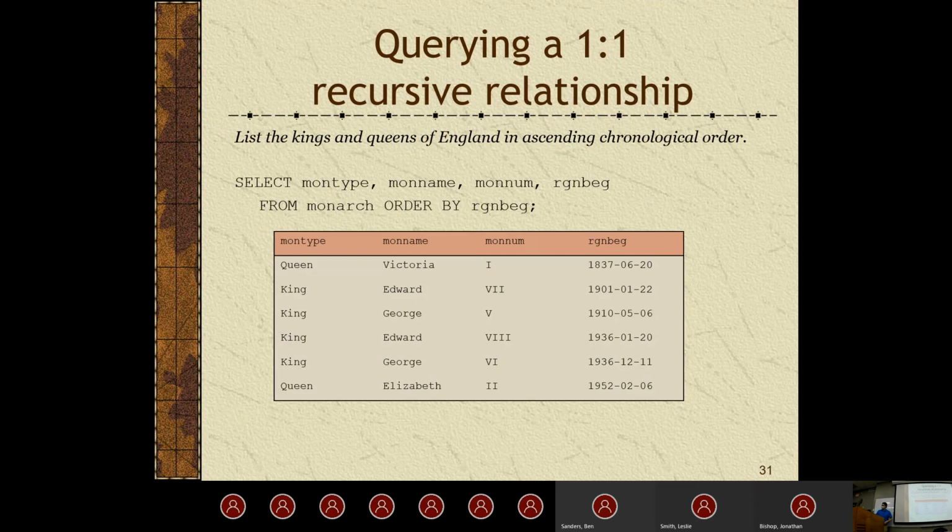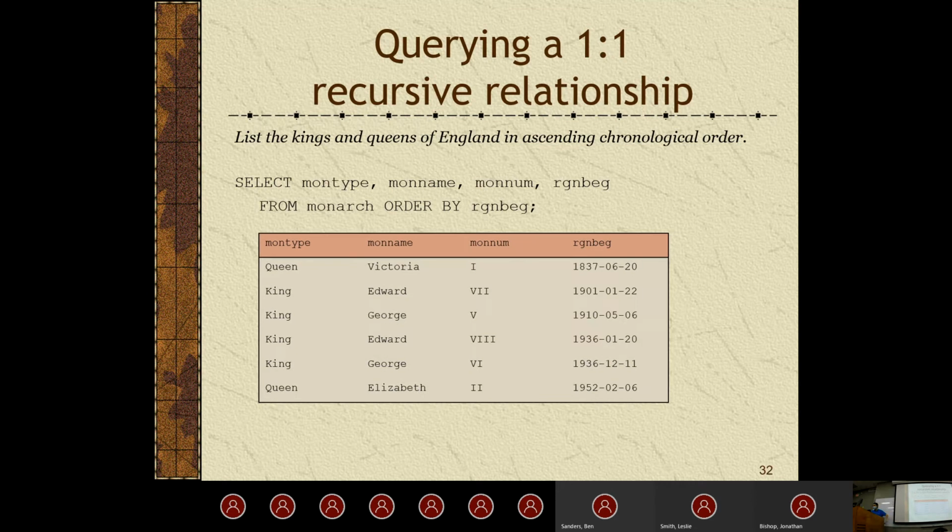So if we want to list all the kings and queens in ascending order, of course, all we're going to do is apply an ORDER BY. So it's going to go toward the end of the statement. We're just going to order by, in this case, reigning beginning. So whatever their begin reign date was, whenever they took the crown, that's all we're going to do. We're just going to select the information from the monarch table.